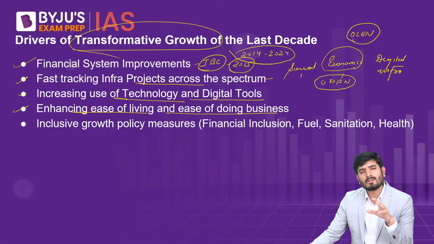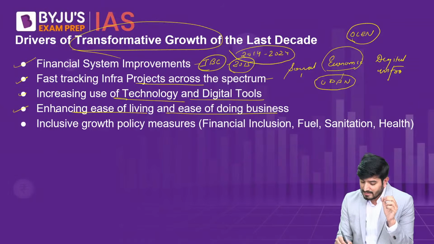Now, if you refer to the last economic survey, in that economic survey, the government said that there are some factors which are important for increasing the ease of living and ease of doing business. And if we take account of these factors, then we can increase the productive potential of the economy. Now, what were those factors? Government says the first one is agriculture productivity. The second one is trust-based governance, that you have to trust the people, you have to trust the citizens. The third one was investing in public goods, goods like infrastructure.